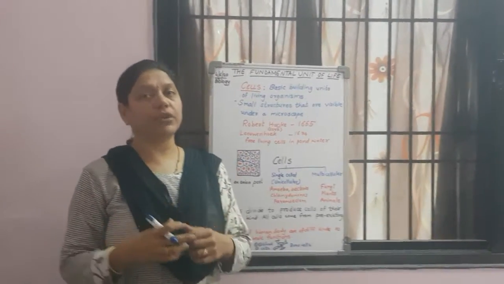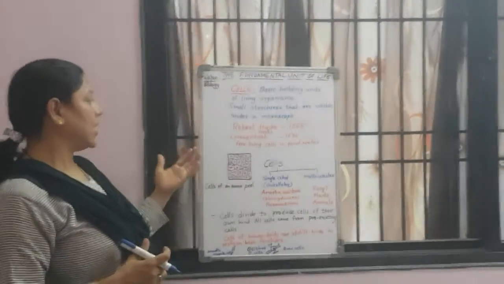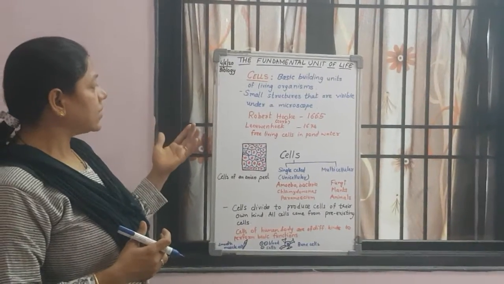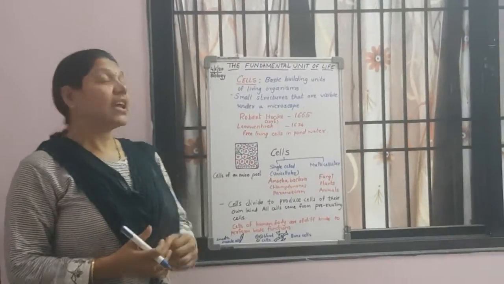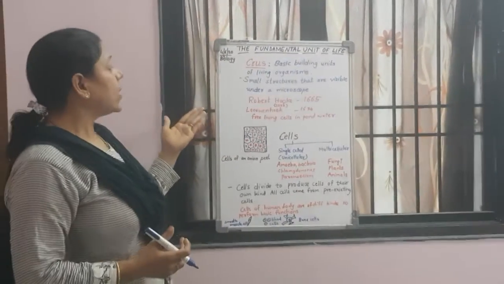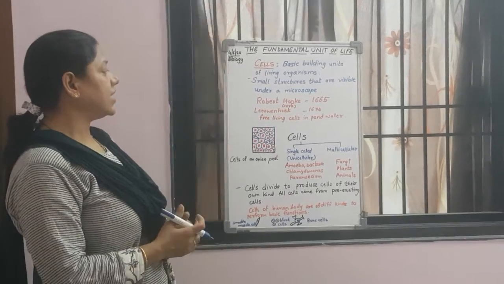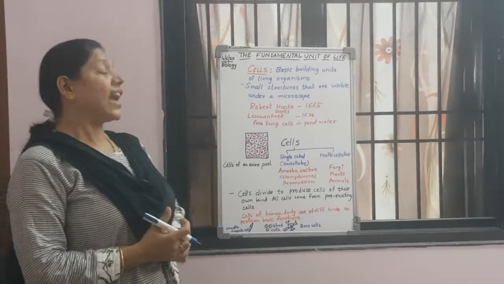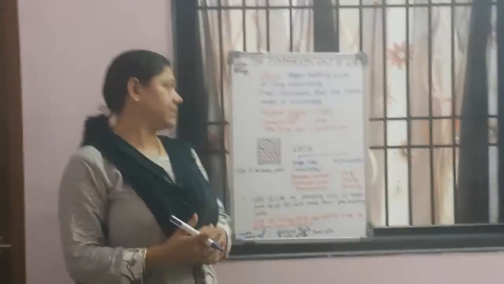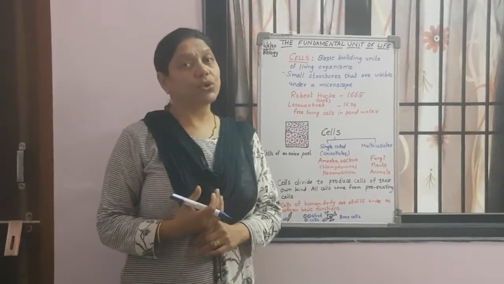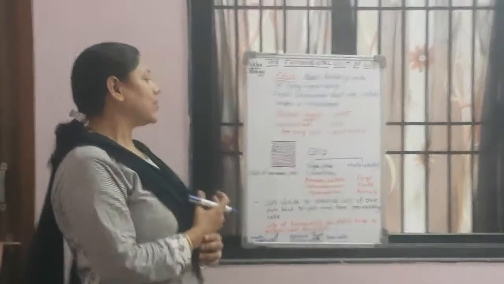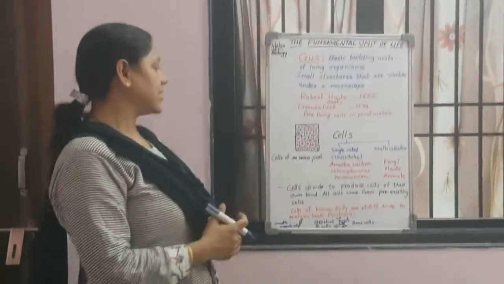So, when he observed it well and tried to find its contents, he discovered the cells. Afterwards, Leeuwenhoek also worked on it in 1674, and he found the free living cells in pond water. So, actually, Leeuwenhoek found them in live organisms.